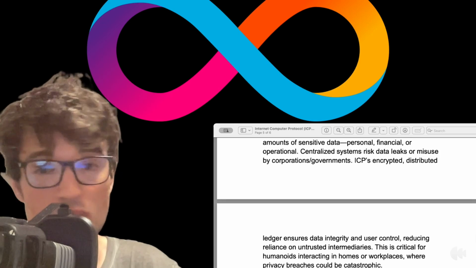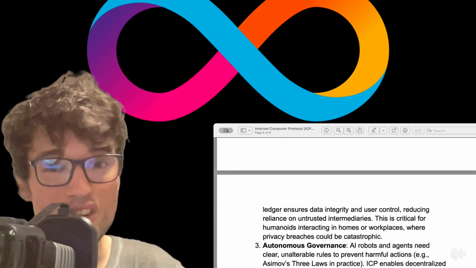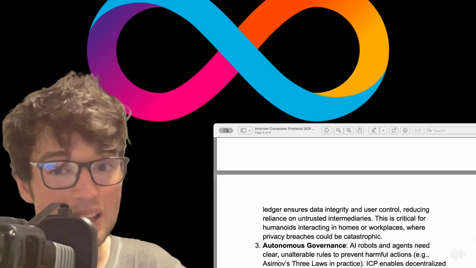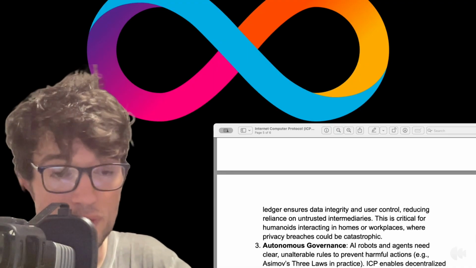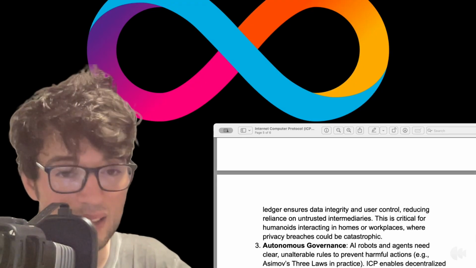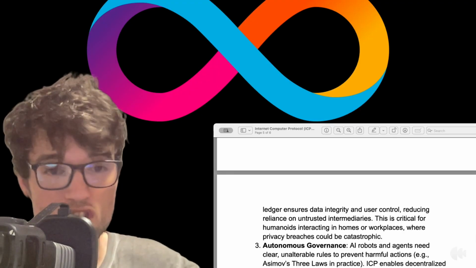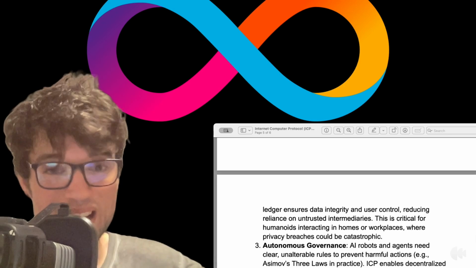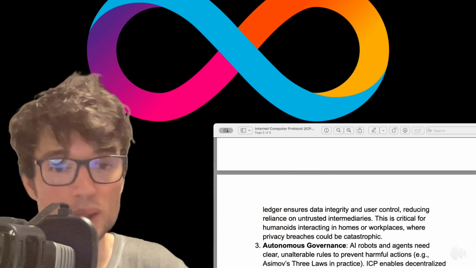ICP's encrypted distributed ledger ensures data integrity and user control, reducing reliance on untrusted intermediaries. This is critical for humanoids interacting in homes or workplaces, where privacy breaches could be catastrophic. Imagine your humanoids, your robots, get hacked. They can basically be like Terminator and pretty much kill the human race. You know what I mean? So it needs to have that guardian safeguard where it can't be hacked and needs to be 110% secure.